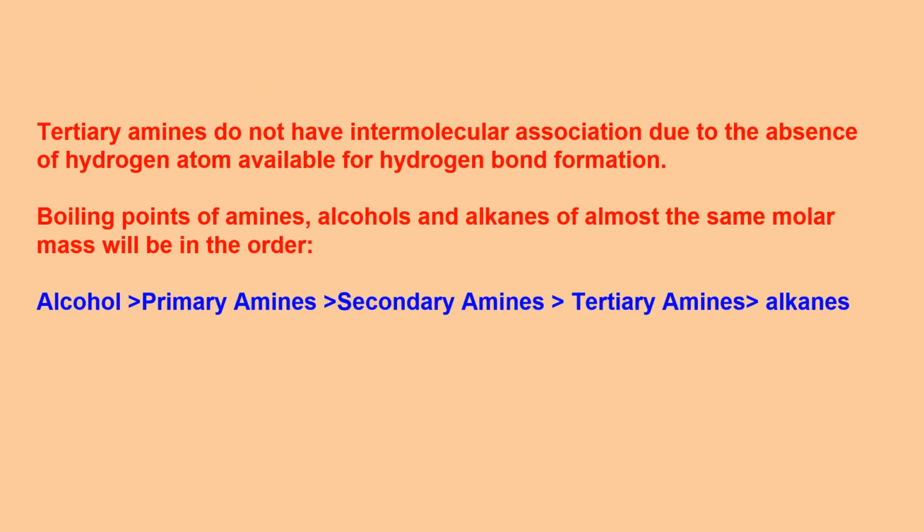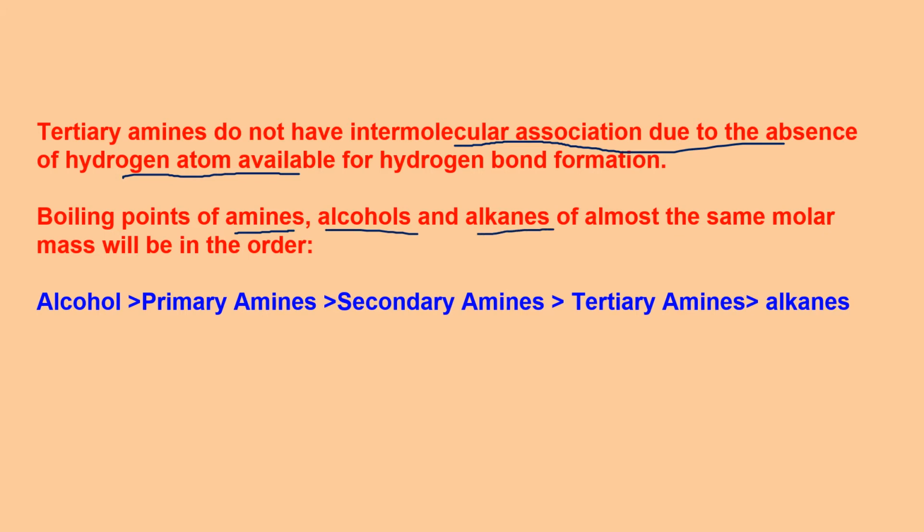Tertiary amines, as I just told you, do not have intermolecular association due to the absence of hydrogen atom available for H bond. This is the condition for H bond, that nitrogen, oxygen or fluorine atom should be there attached to hydrogen directly. So that is not there in case of tertiary amine. And boiling points of amines, alcohols and alkanes, if you compare different compounds now, they should have almost the same molar mass.